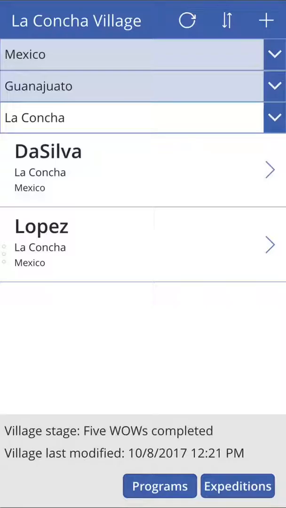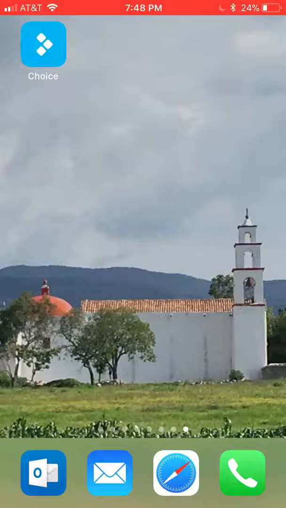So with that, that gives you an idea of what we have available on anyone's phone or tablet. It can be Apple or Google or Android, doesn't matter. In fact, you can even log into a website, powerapps.com, sign in with your Choice credentials, and be able to enter this information from a web browser as well. So that'll be useful when one of the staff members is out at a village that doesn't have internet access, can write down the survey results on a piece of paper, come back to the office, and enter it into the system. Let me show you really quick.